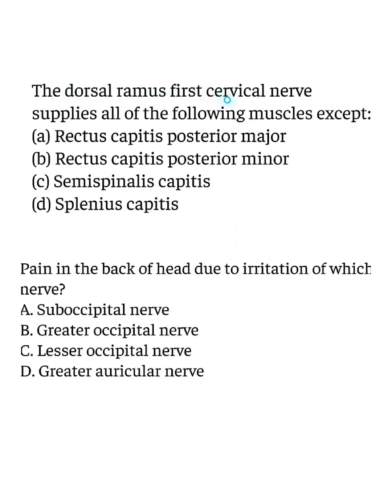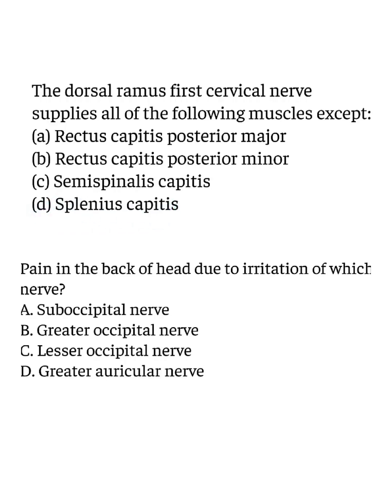The dorsal ramus of first cervical nerve supplies all of the following muscles except A. Rectus capitis posterior major. B. Rectus capitis posterior minor. C. Semispinalis capitis. D. Splenius capitis. Which of the following muscles is not supplied by suboccipital nerve? The correct answer is D.